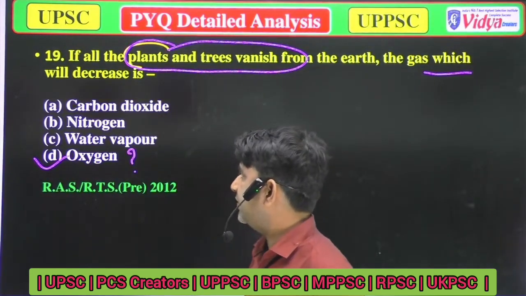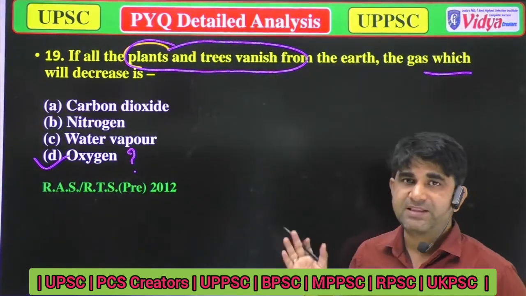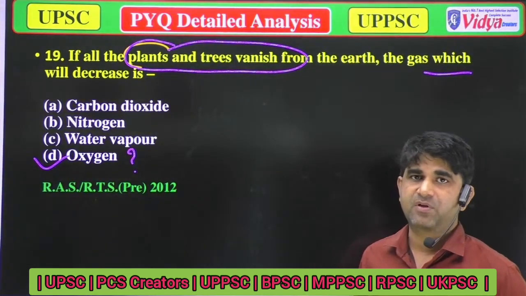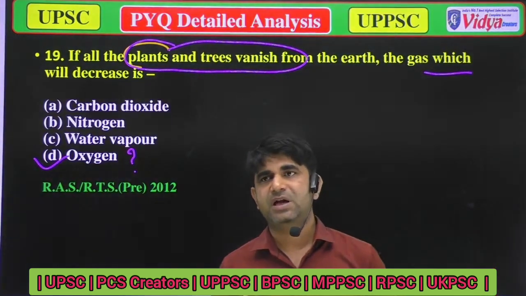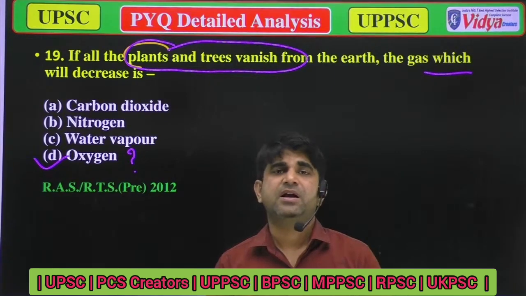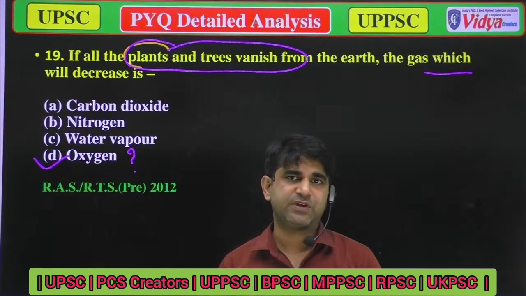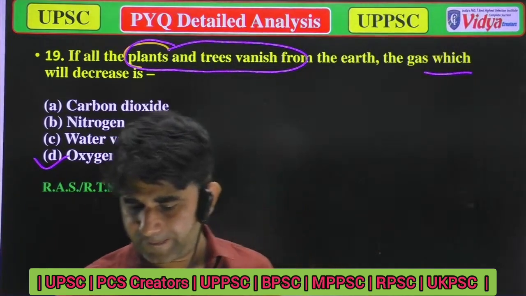So option D will be correct. Now you will say, sir, CO2 should be there. No. When there will be no trees, because trees have the capability to generate oxygen in this atmosphere, the correct answer will be oxygen. Now we'll move to the next question.